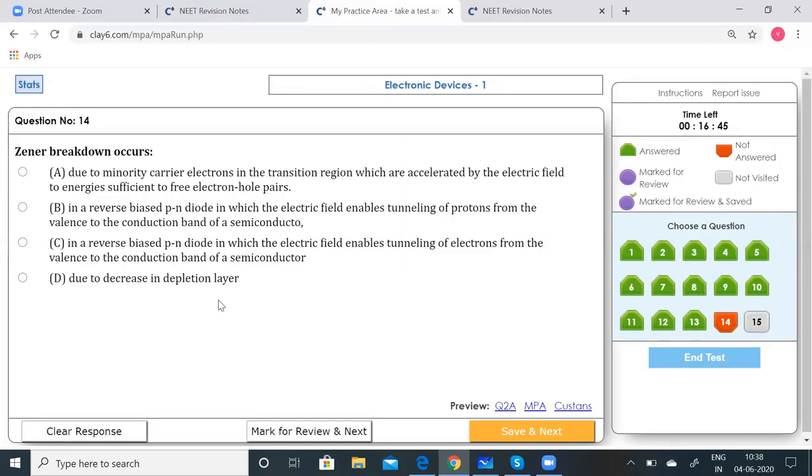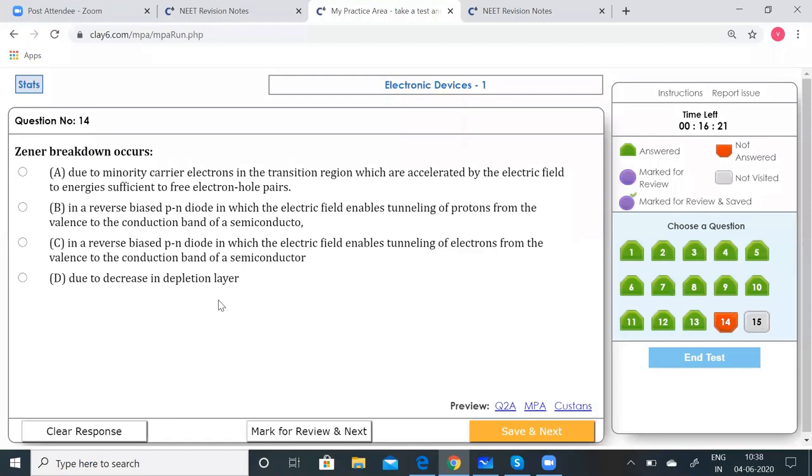So which can be the correct option? Okay. So first one, option A, is a description of avalanche breakdown and not Zener breakdown. It says minority carrier electrons in the transition region which are accelerated by the electric field. So that describes avalanche breakdown and not the Zener diode.